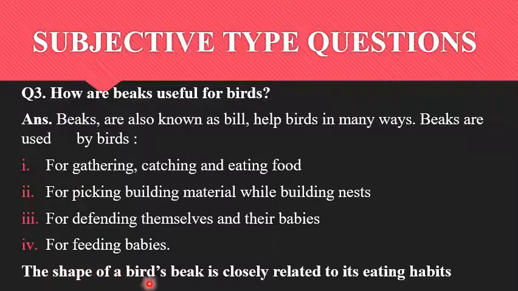The shape of a bird's beak is closely related to its eating habits. Means whatever kind of food the birds eat, it has that kind of a beak.